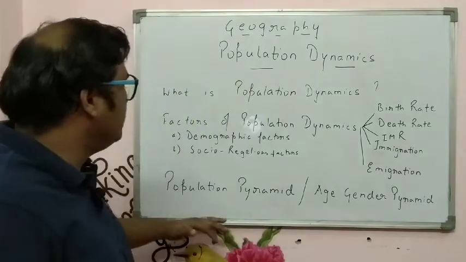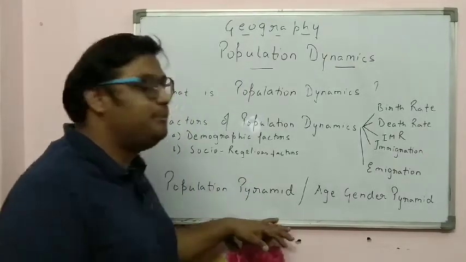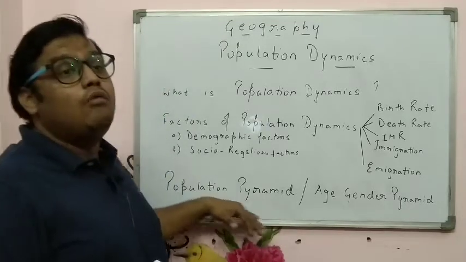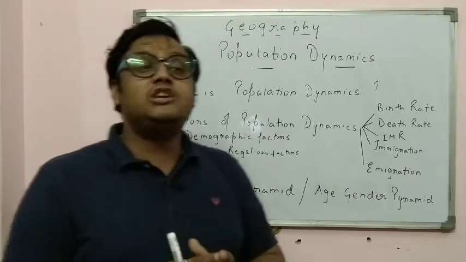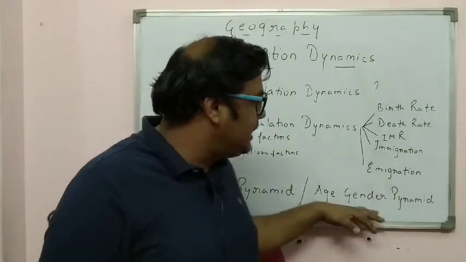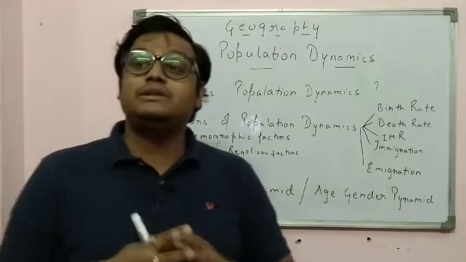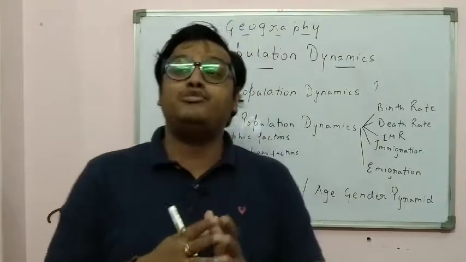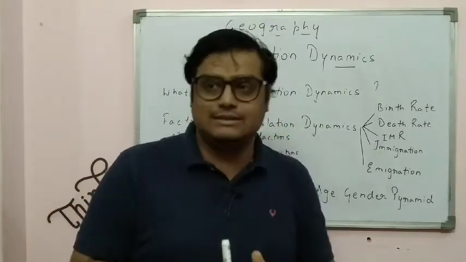Now the last topic of this chapter, which is a very important topic, is the population pyramid. What do you understand by the term population pyramid? A population pyramid, or age-gender pyramid, is basically a graphical representation of the population in a country according to age and sex.